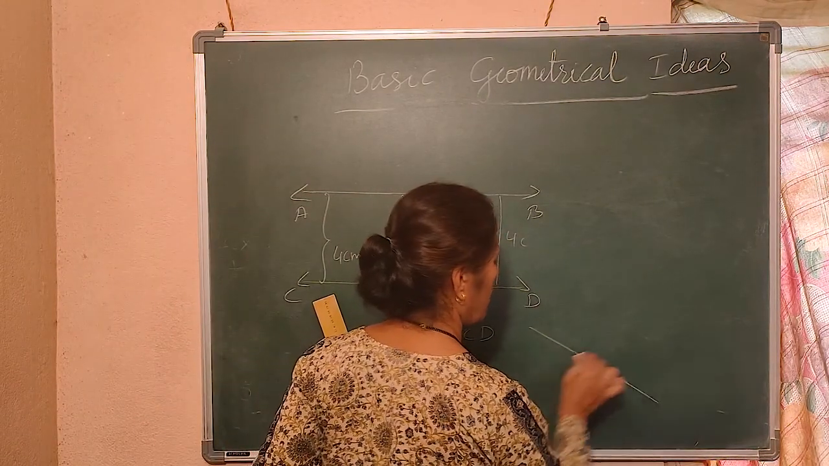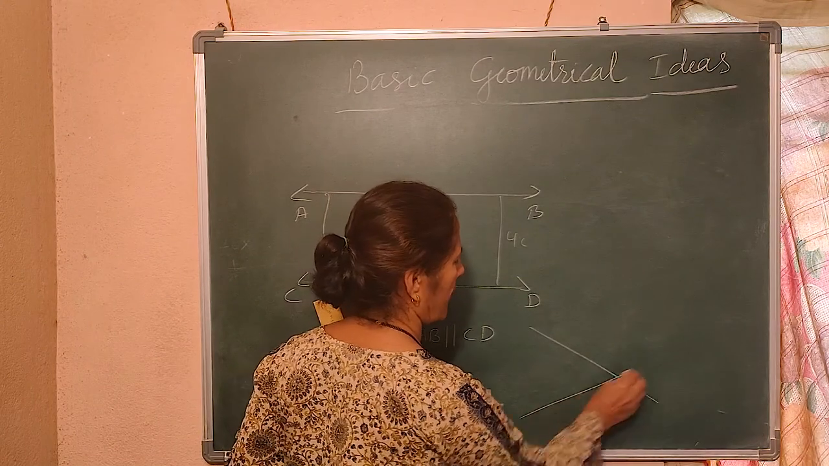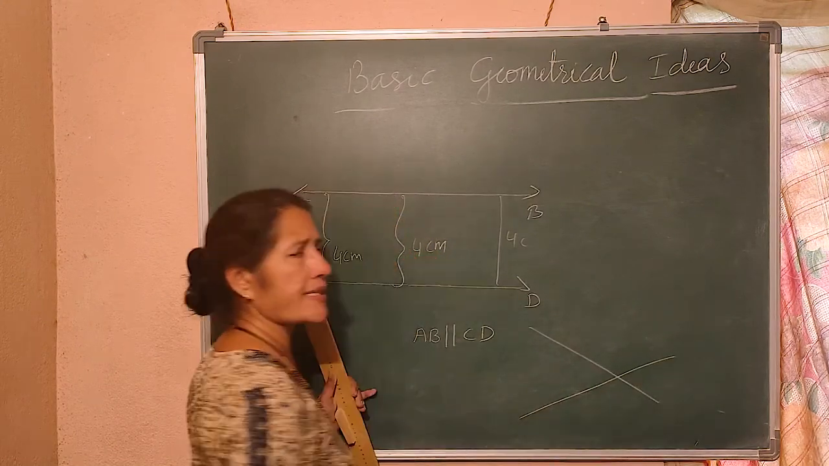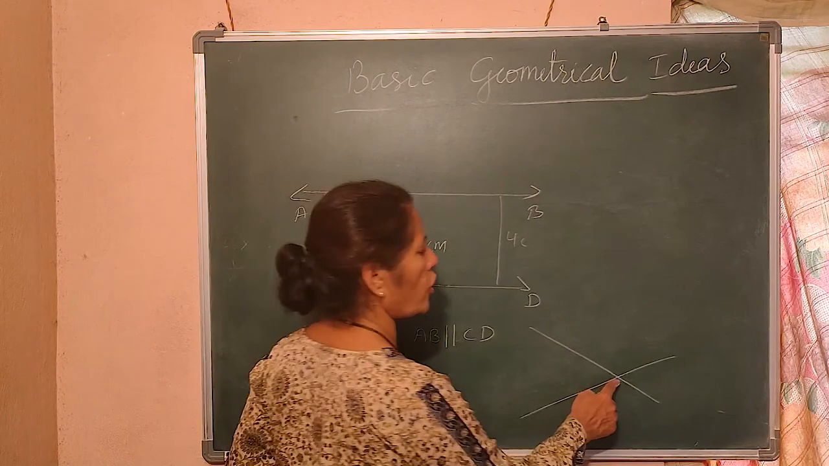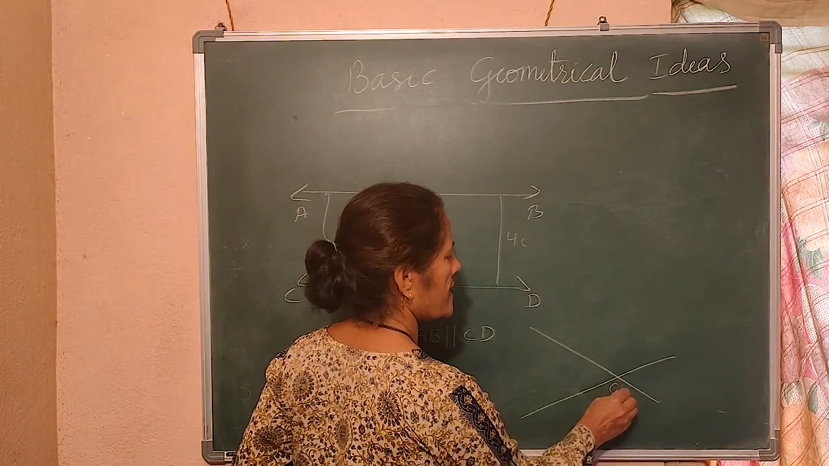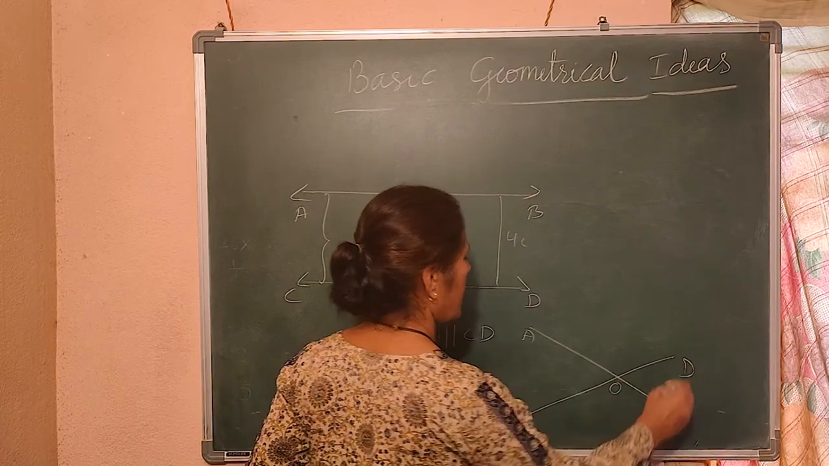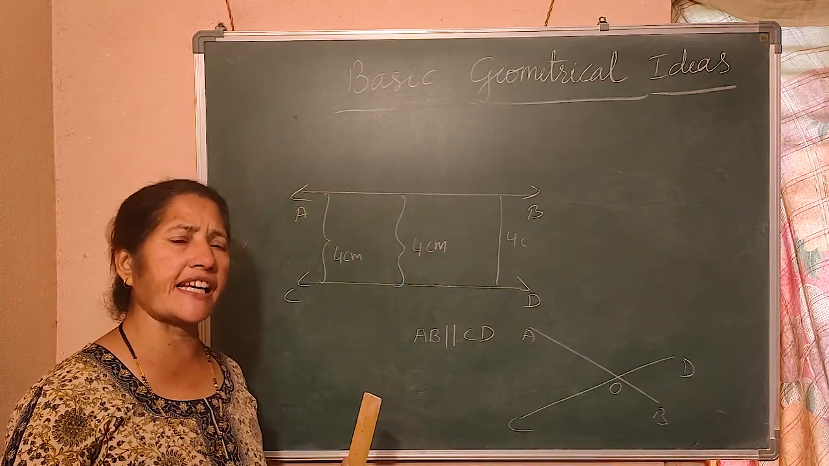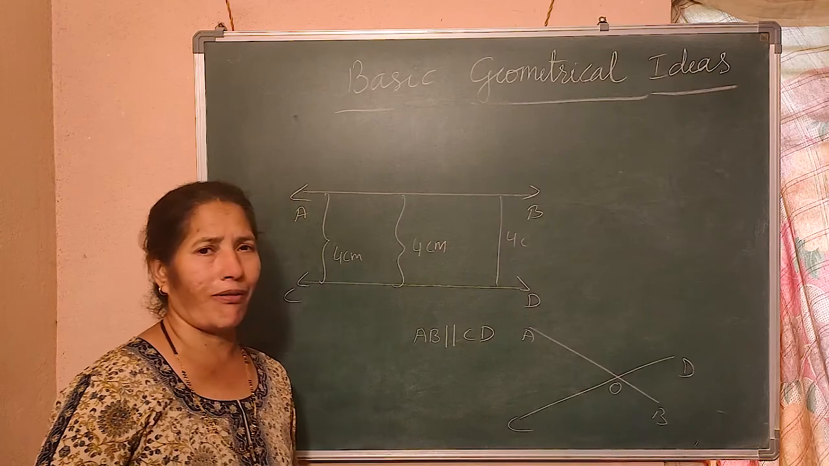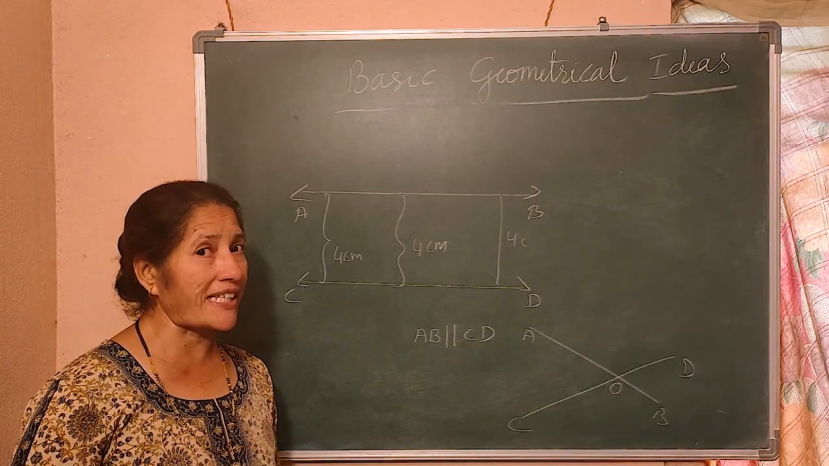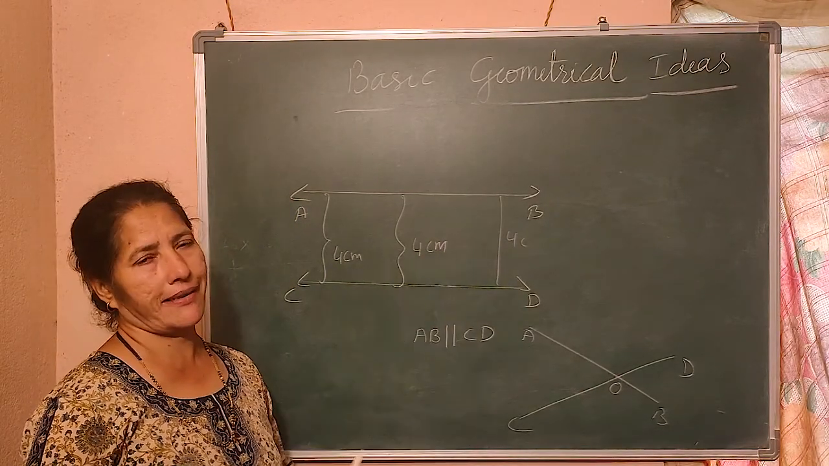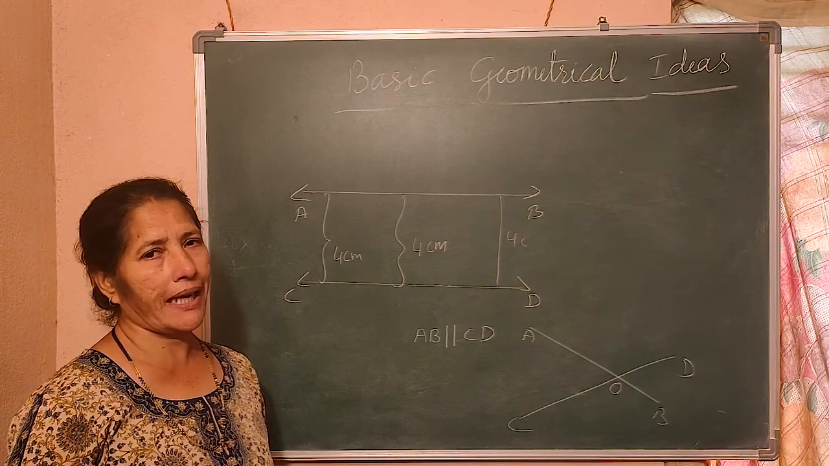Say, if I draw one line like this and draw one line like this, they intersect at a point. And this is called the point of intersection. See, AB is a line, CD is another line. Line AB and CD intersect at O. Understand what is the meaning of intersecting lines and parallel lines?